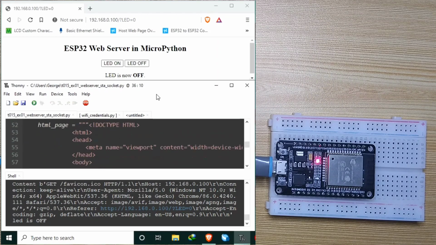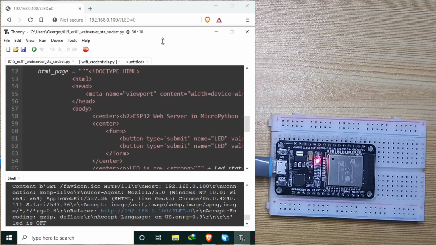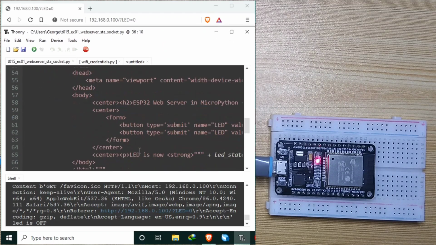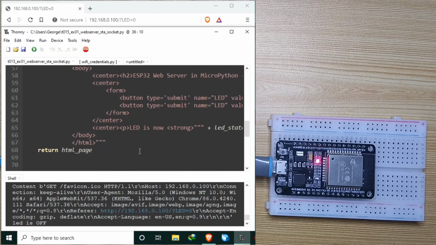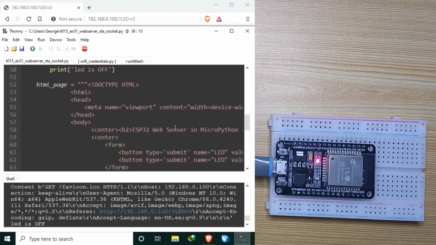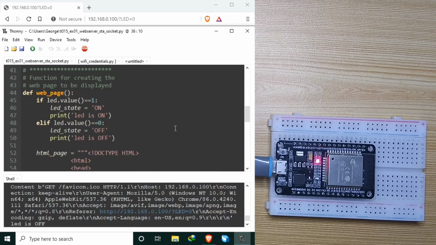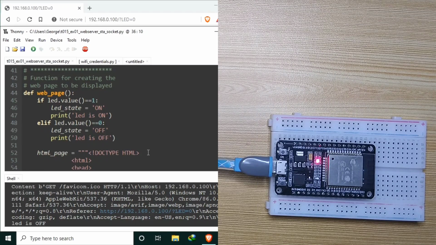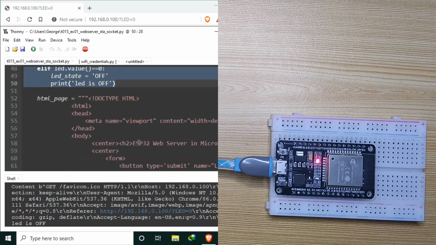And as you can see, don't worry, I will provide the source code in the blog post I will be posting later on. And for updating the LED state, we have here an if statement which will read the current state of the LED pin and update it accordingly.